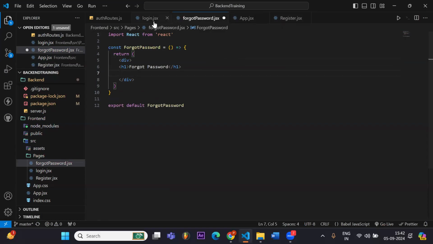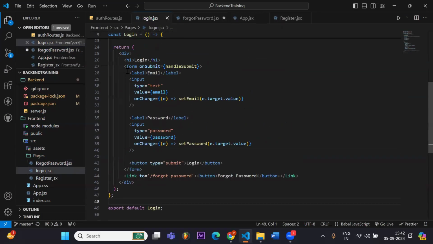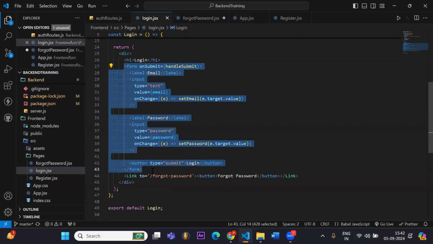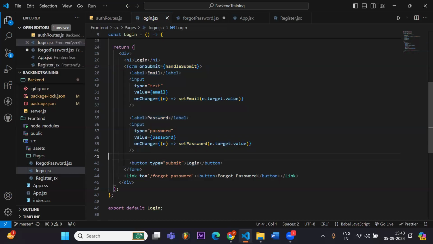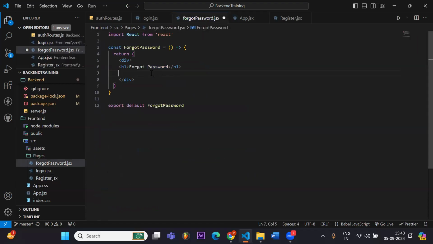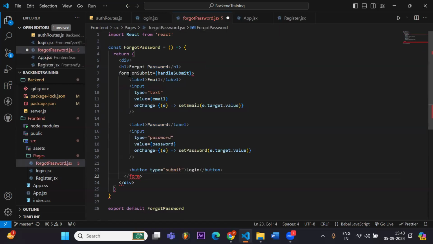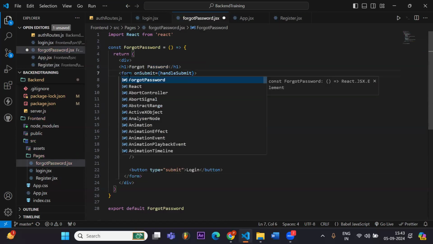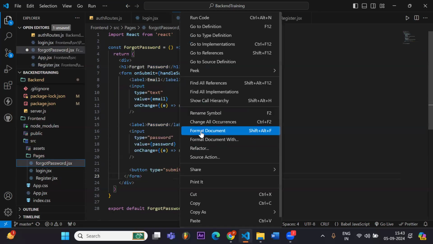After that, copy the email part from here, and add a submit.